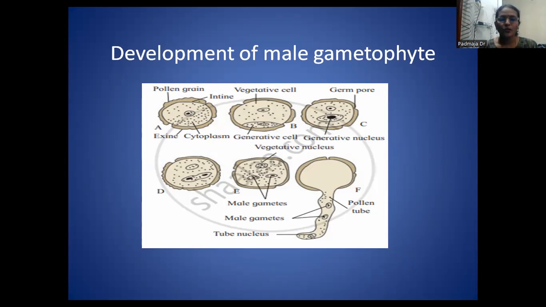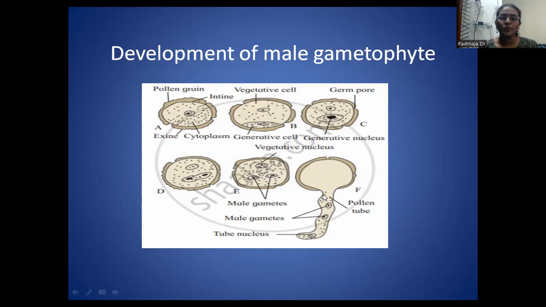The formation of the pollen tube from the pollen grain, the total journey, is called the development of the male gametophyte. In this three-celled stage, the pollen grains fall on the stigma, and these are the male gametes. After some time, the intine elongates and produces the pollen tube.